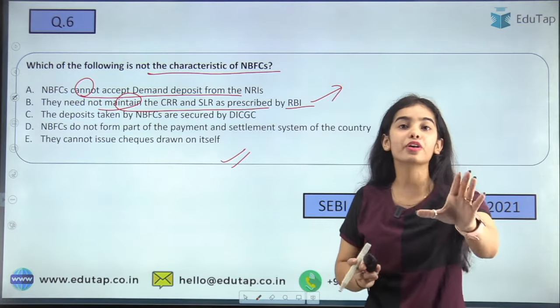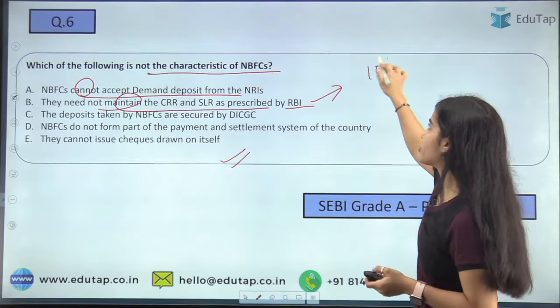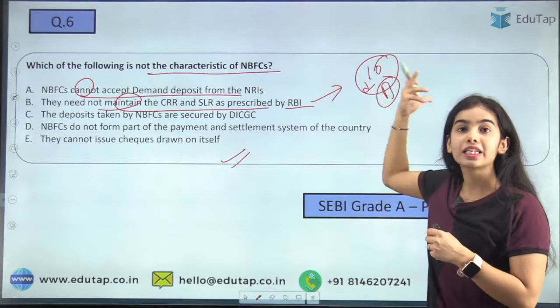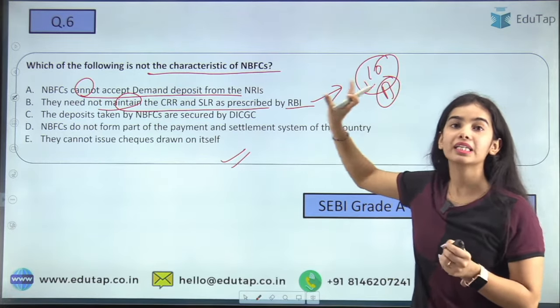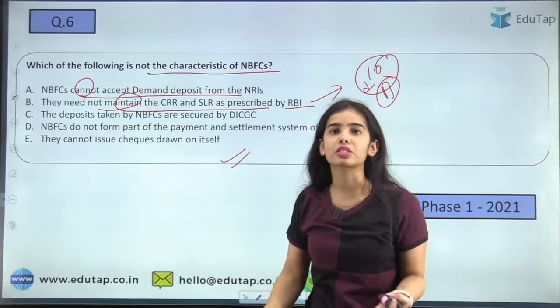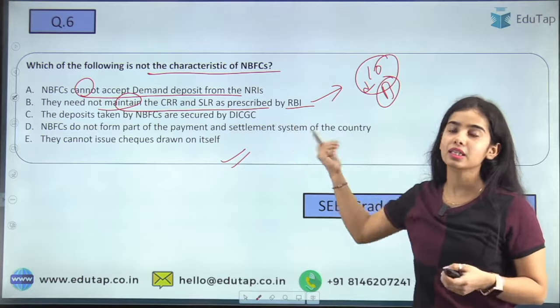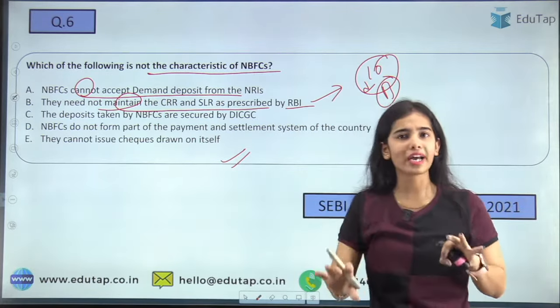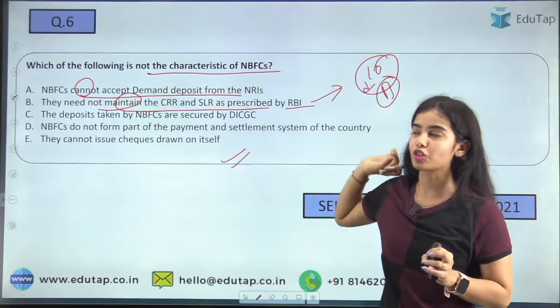I have deposited 100 rupees today. Tomorrow I will demand 10 rupees. So the bank has to give me this 10 rupees. So for these demand deposits, the banks have to maintain the SLR and CRR. The NBFCs are not taking the demand deposits, and that's why they are not maintaining the CRR and SLR also. They do not have to maintain it as per the prescription of the RBI.